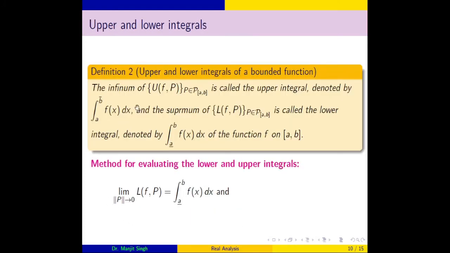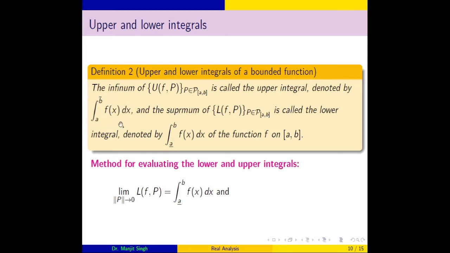On the basis of the previous discussion, we can now define upper and lower integrals. The infimum of this collection of upper sums is called the upper integral, and the supremum of the collection of lower sums is called the lower integral, and it is denoted by this integral.